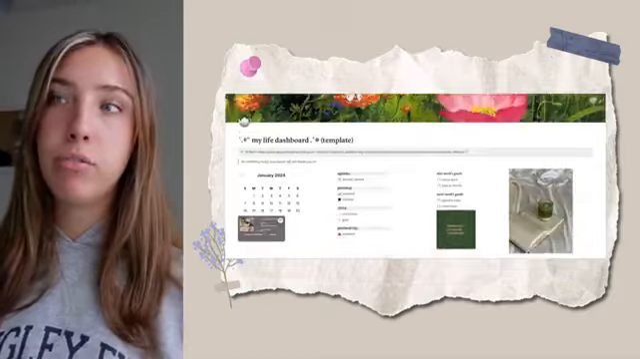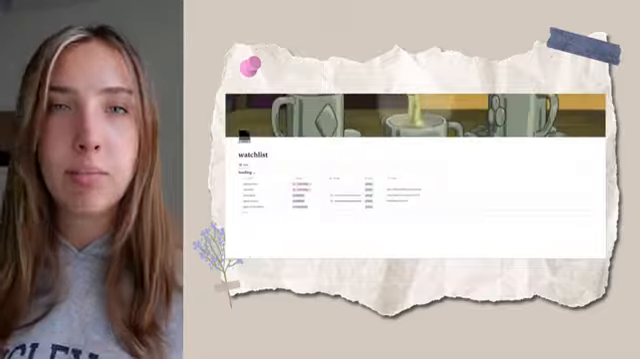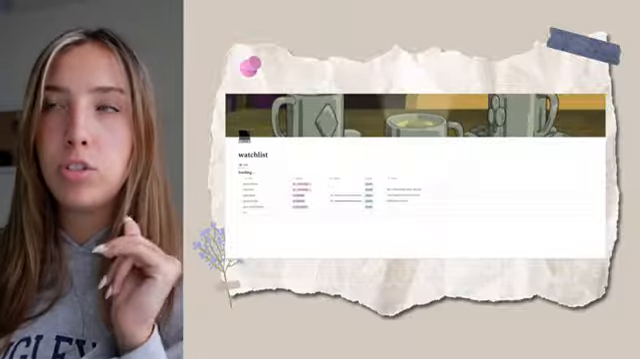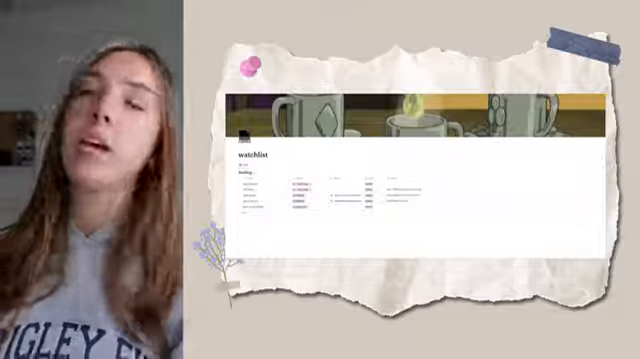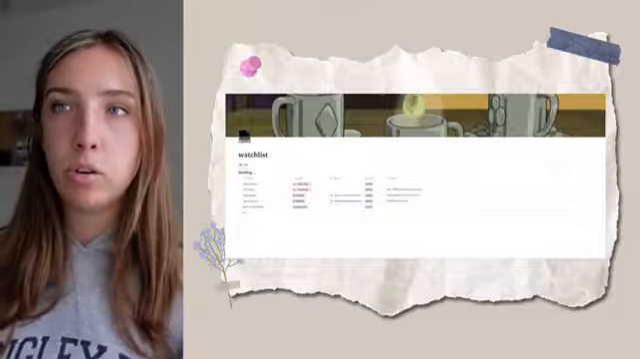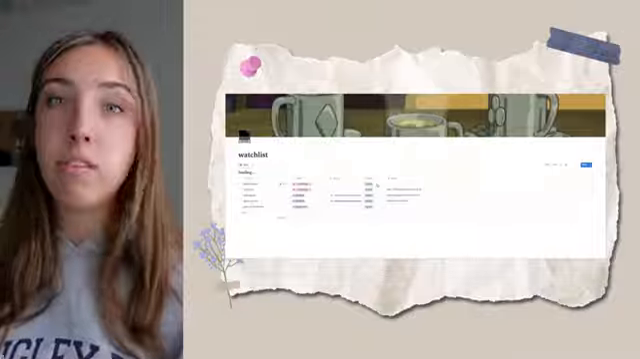Similarly to my bookshelf, I also have a watch list. The watch list is pretty much the same thing as the bookshelf, except I have it rating out of 10. I feel like when it comes to shows or movies or animes, the scale needs to be a little bit higher. I don't know. But it's pretty much laid out the same, so you just put the title of the series or movie that you're watching, your status, the rating, and then I have the type.